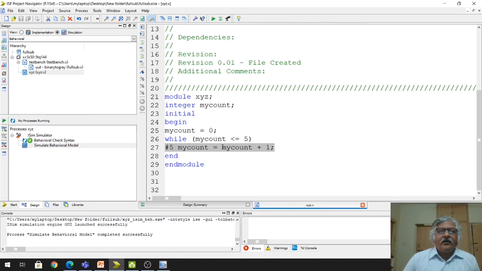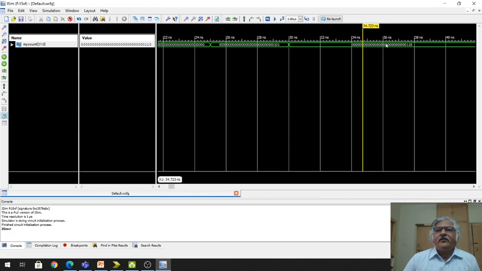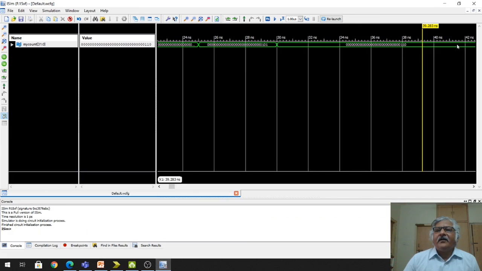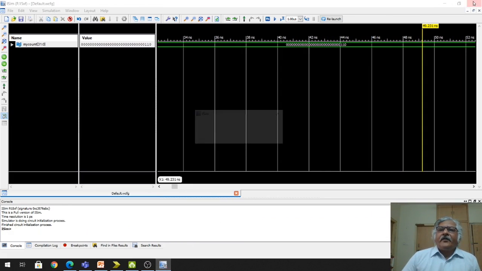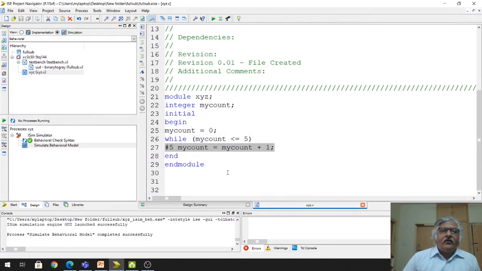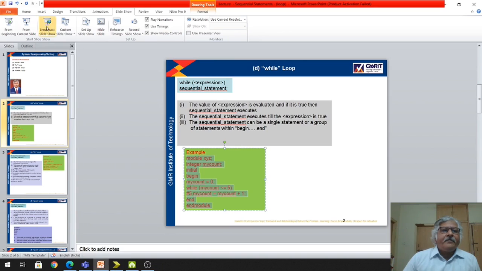Now again this condition is evaluated. Now 6 is less than or equal to 5. This is false now. Since it is false, this statement will not run, and the value of my count will remain 6. So you see here my count value remains 6. It is 6, right? Okay. So this is about the while loop.